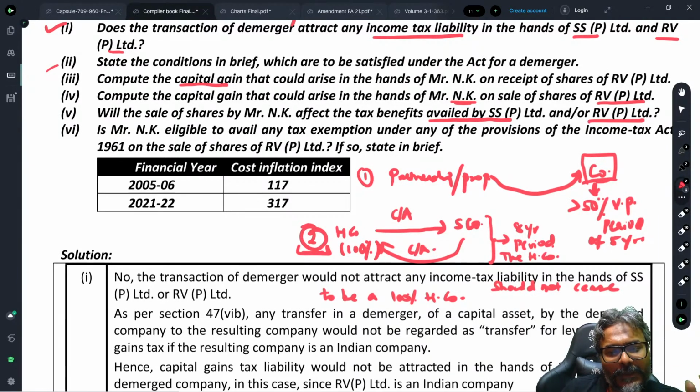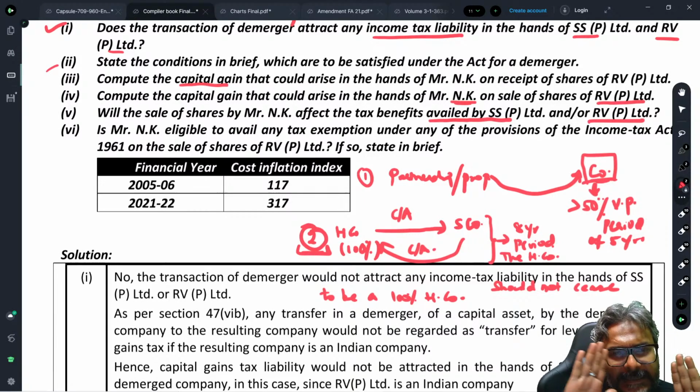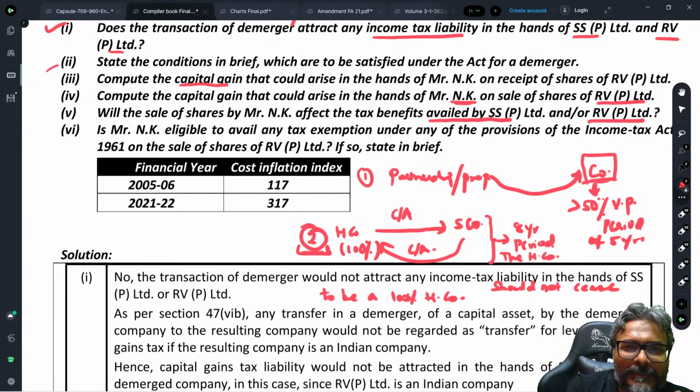I hope that all of you are clear with this point. Every one of you. Okay, so therefore here, if Mr. NK has sold the shares, then the company which has claimed the exemption, which is SS Private Limited, will not have any impact so far as its earlier exemption is concerned.